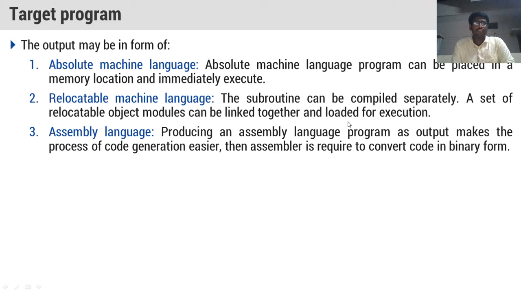The next output type is assembly level language. The output might be in the form of assembly level language. Later, it requires an assembler program to convert that into binary form. So, these are the three possible outputs that a target code generator will generate.